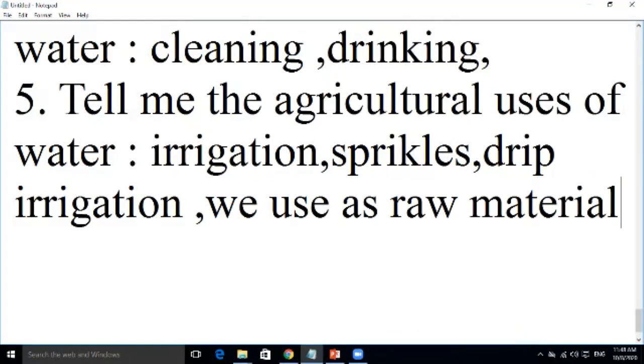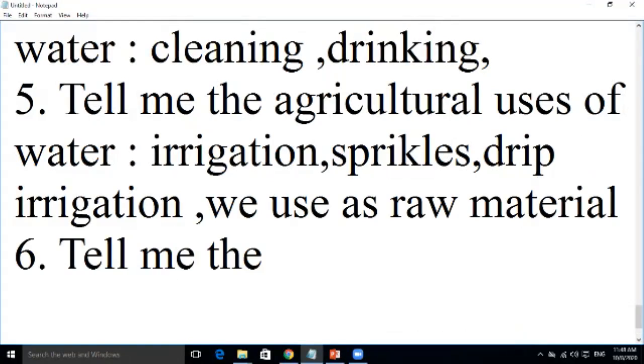Okay, right. Now, the next question comes, students. Tell me why is it useful as a raw material? Sir, raw material means that if we are using it for cropping or anything, we are using it for making organic manure, we are using it as a raw material. Okay, for making humidity. Fine.